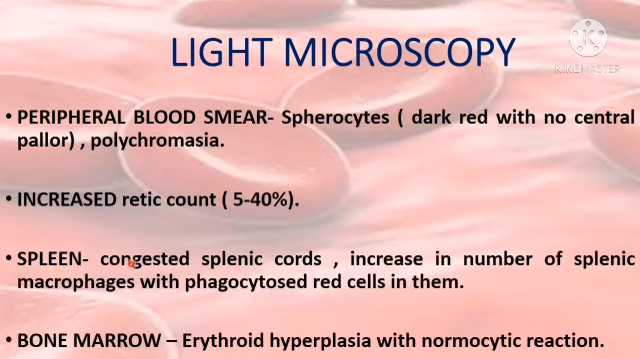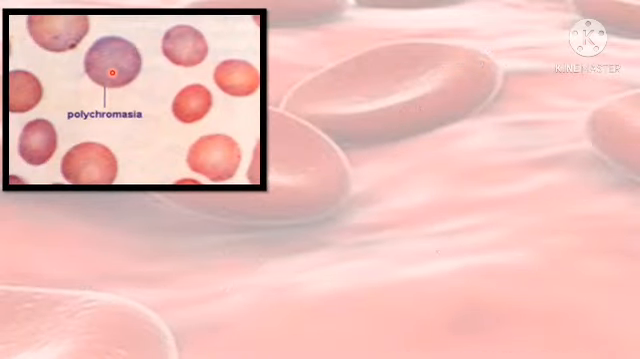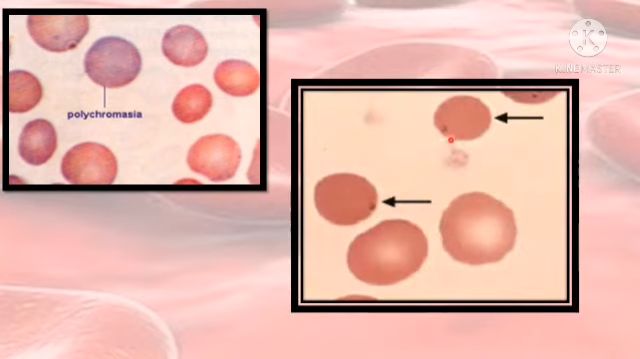Spleen biopsy shows congested splenic cords and an increased number of splenic macrophages with phagocytized spherocytes in them. Bone marrow shows erythroid hyperplasia with a normoblastic reaction. This photomicrograph shows polychromatophilic RBCs. You can see in this picture there are spherocytes.